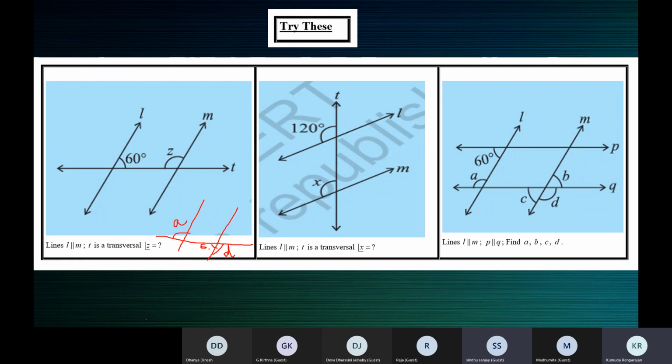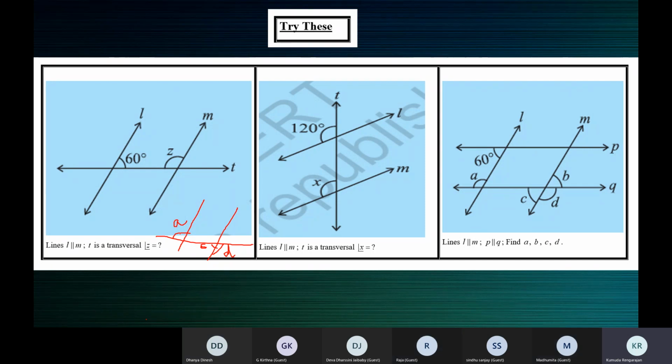Interior angle, ma'am. Yes. What about A? Is it interior or exterior? Exterior angle, ma'am. Danya, Madhumita, Kirtana, Devadarshini, Anish, Raja, all of you share your thoughts. A and C. Let us understand if A and C are interior or exterior angles. Is A interior or exterior? Exterior angles, ma'am. Very good.